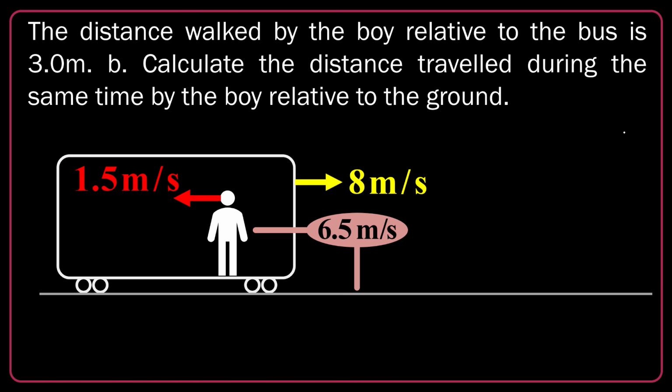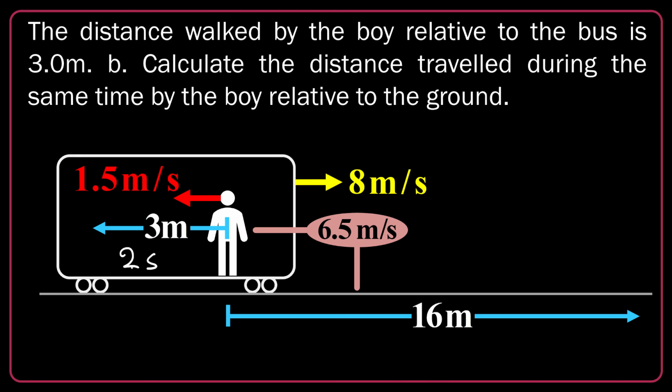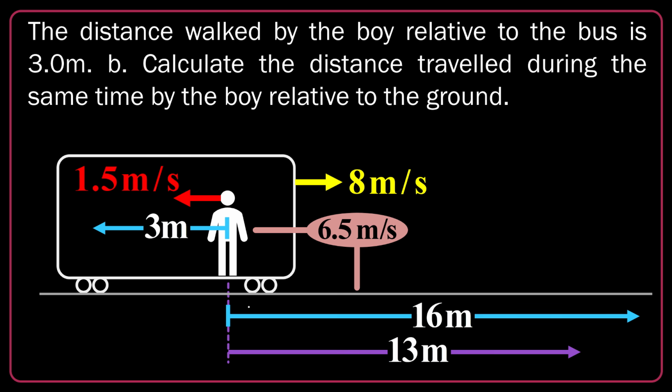Okay. Here in 1 second, the boy goes 1.5 meters leftward. So in 2 seconds, 3 meters. At the same time, the bus will travel 2 times 8 meters in 2 seconds. So it's 16 meters. It's the net displacement of the bus. But as the boy is traveling at a net speed of 6.5 meters per second relative to the ground, his displacement relative to the ground in 2 seconds will be 13 meters rightward. That's very easy. So we learned what the Galilean transformation is.